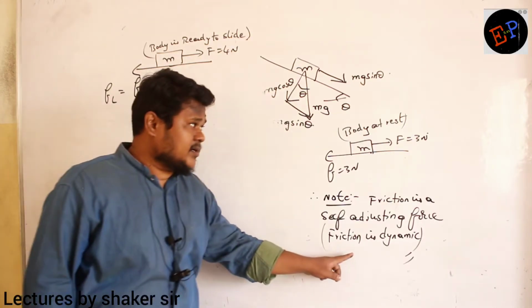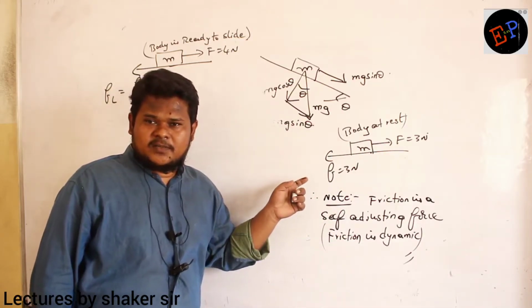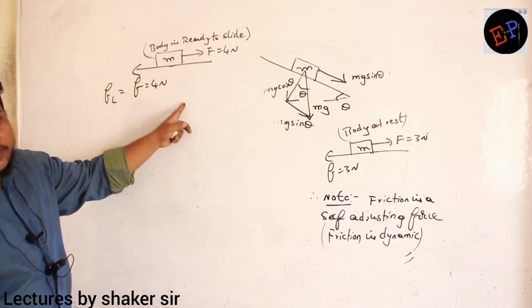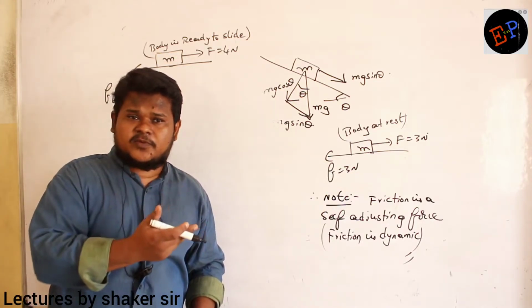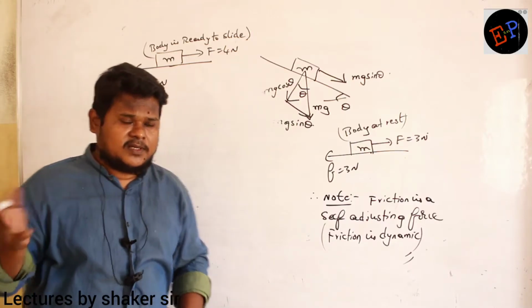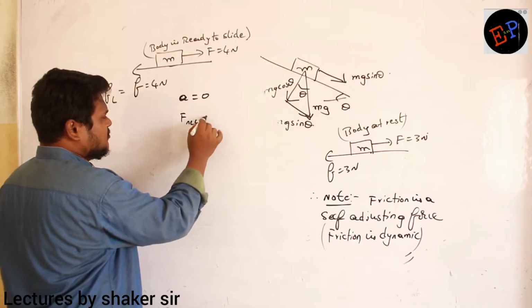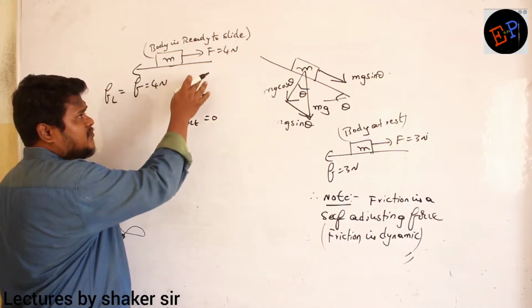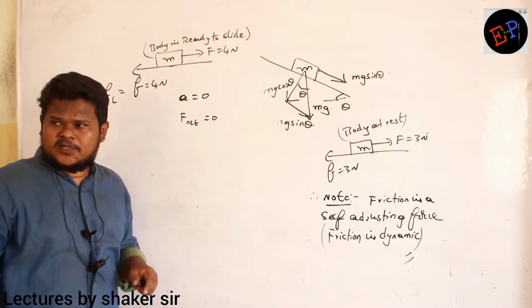But here it is not ready to move. It is in rest position, that's it. Are you able to understand? But if I apply a force of 4 Newton, it is ready to slide. It means friction is also 4, because still it is not moving, no? Still there is no acceleration. If there is no acceleration, what do I understand? F net is also 0. F net is 0 means what? Applied force and frictional force are equal and opposite. Are you able to understand?